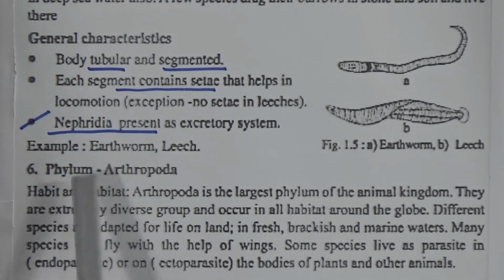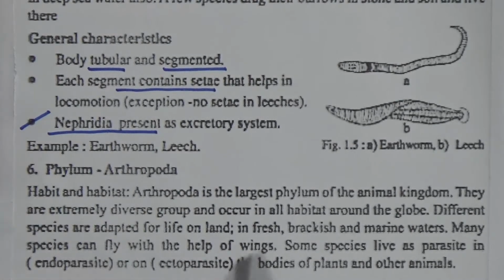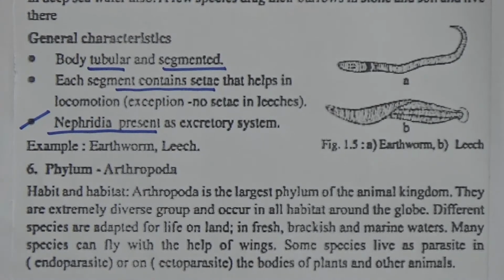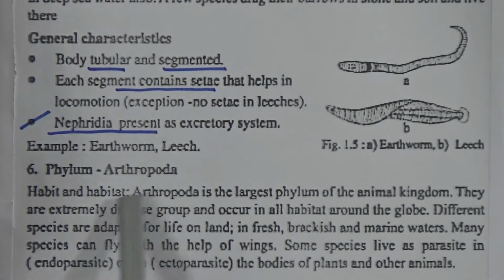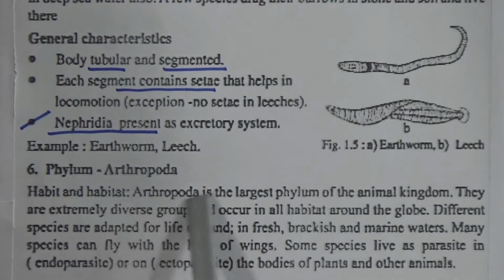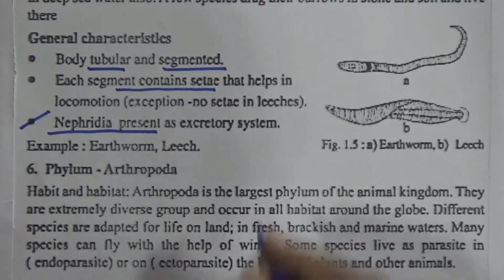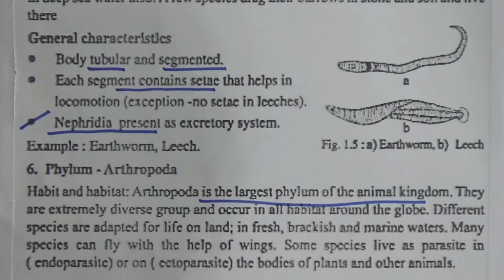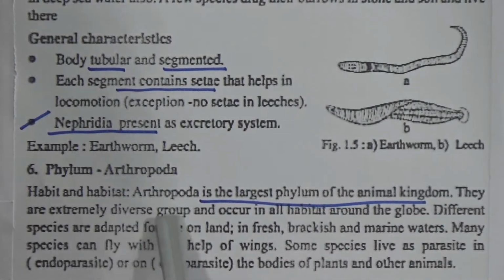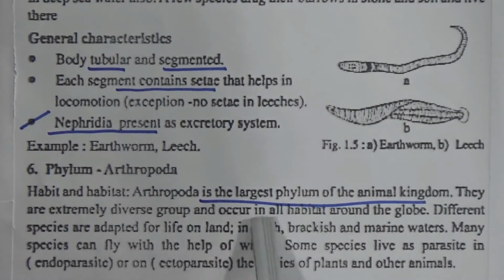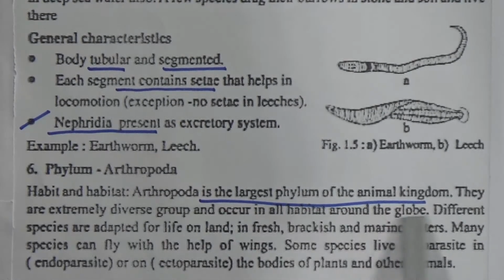Then Arthropoda. It is the largest phylum among the animal world, and this is very important. We also take them as our food. Habit and habitat: Arthropoda is the largest phylum of the animal kingdom. They are an extremely diverse group and occur in all habitats around the globe.